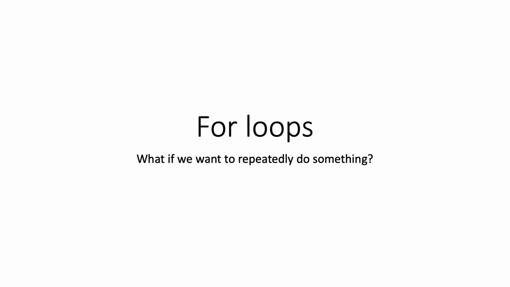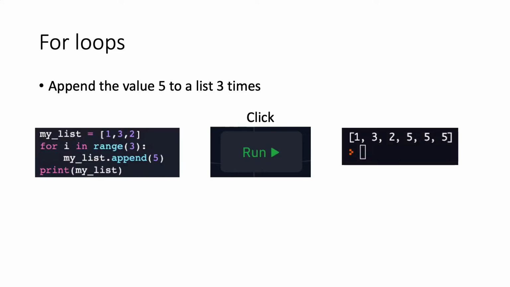So you see that with lists, we have quite a lot of power in that we can generate many variables. One useful thing to use in conjunction with lists is for loops, because a for loop can help you access all the values of the list, not at once, but one by one. For loops is a way for you to repeatedly do something. So let's say I want to append the value 5 to a list 3 times. So what would it look like?